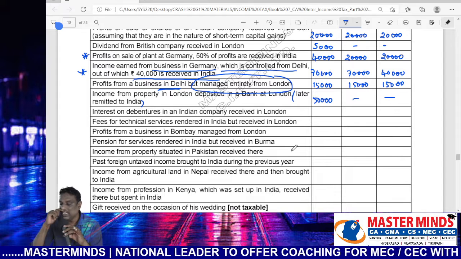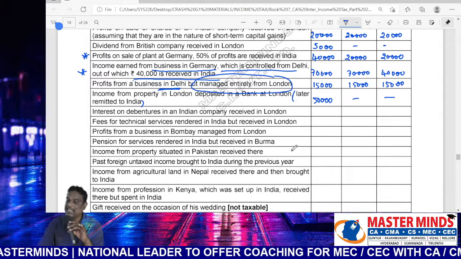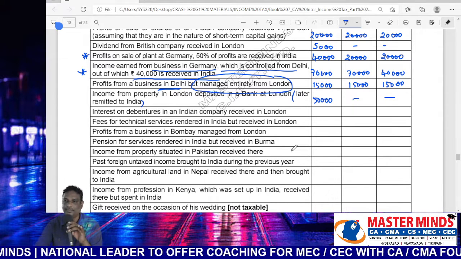Later on remitted to India. It's an irrelevant point. Don't consider.